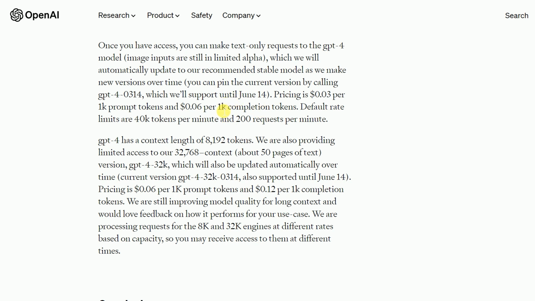Prices will be charged based on tokens, because they charge token-wise. On 100k tokens they will charge this much amount, and one token is equal to 4 characters. This one is the perfect example of one token. This other one is not one token, it will be more than 2 tokens, because one token is equal to 4 characters. There were a lot of limitations in the previous version and the work was not going fine, but now it will be fine because they increased the context limit, and that's fine.